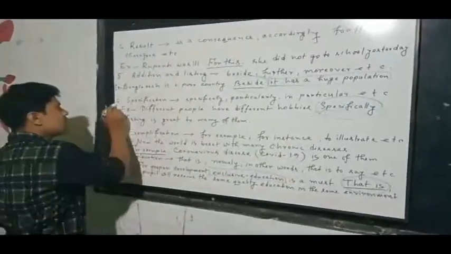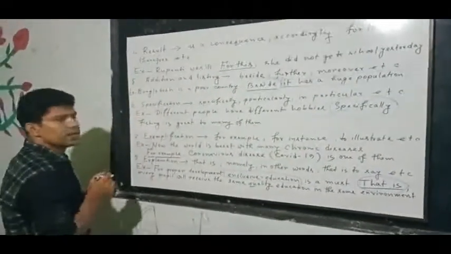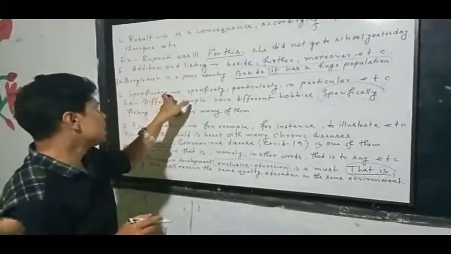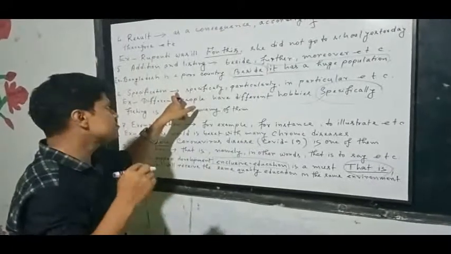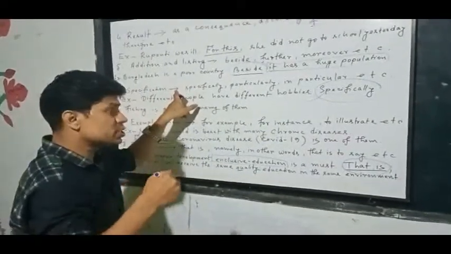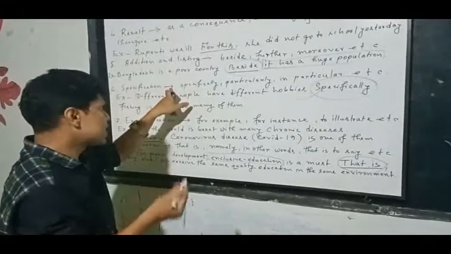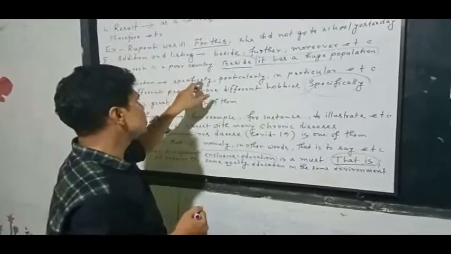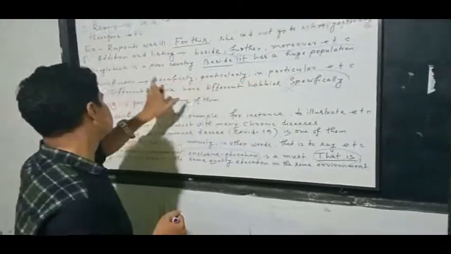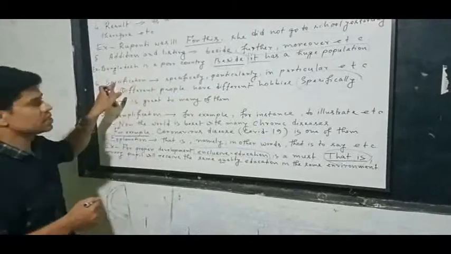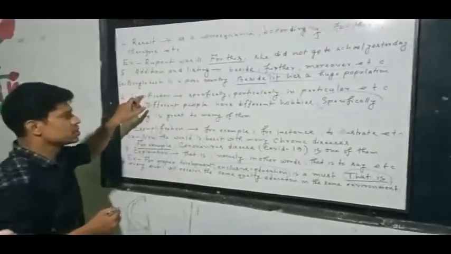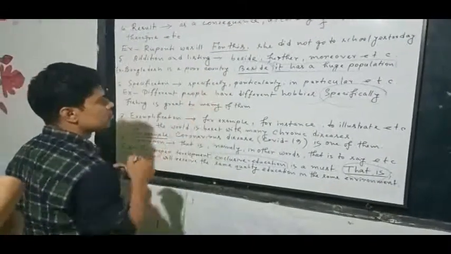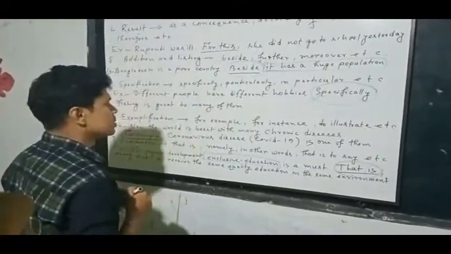Okay, my students, now I am going for number 6, specification. Whenever something is specified or particularized, these sorts of connectors are used: actually, specifically, particularly, in particular, etc. We need this kind of connector to give something in a particular way.